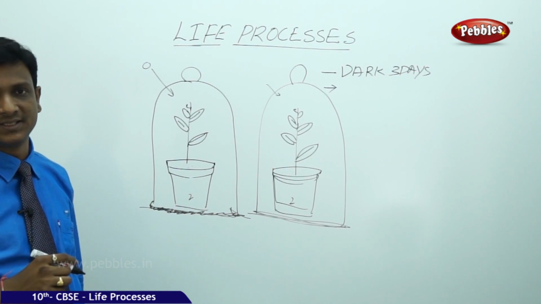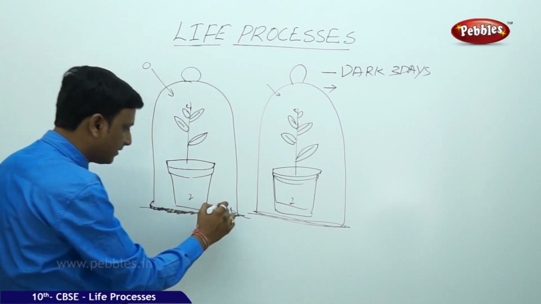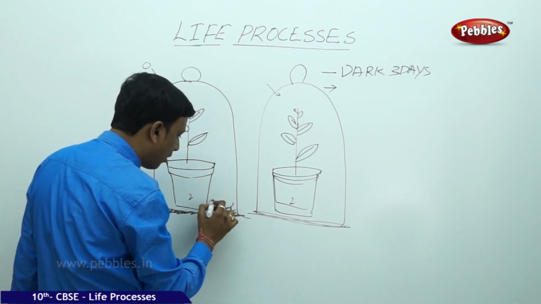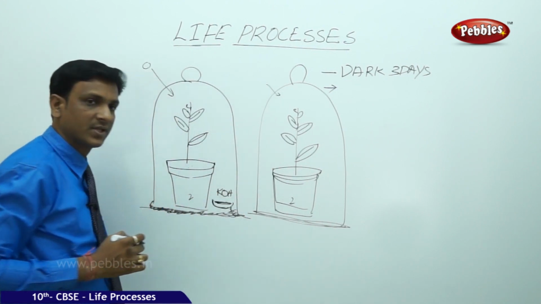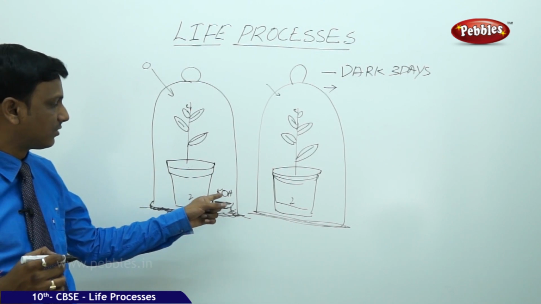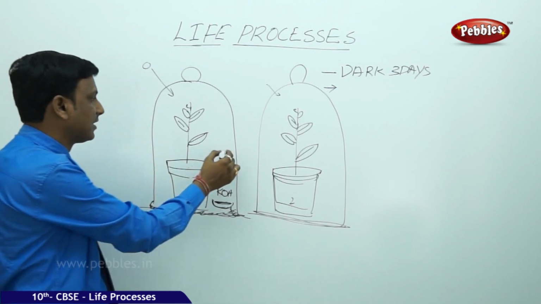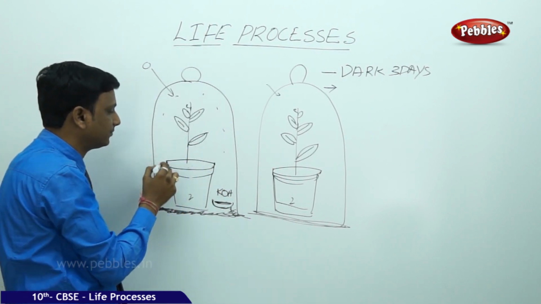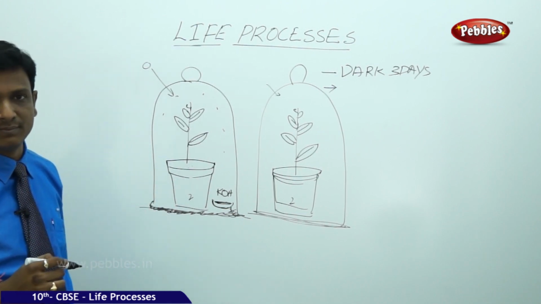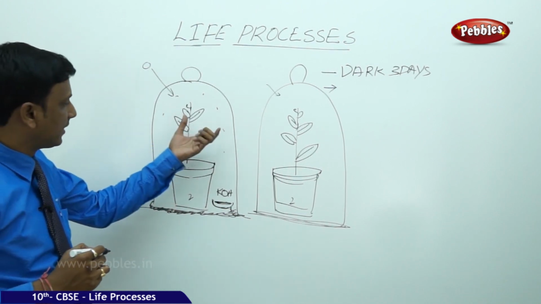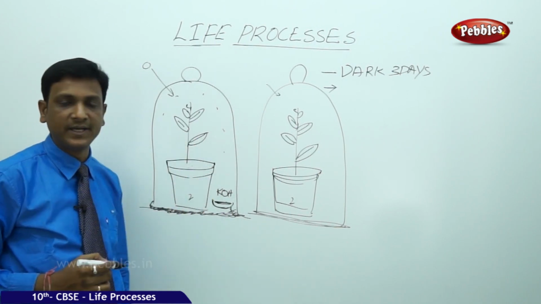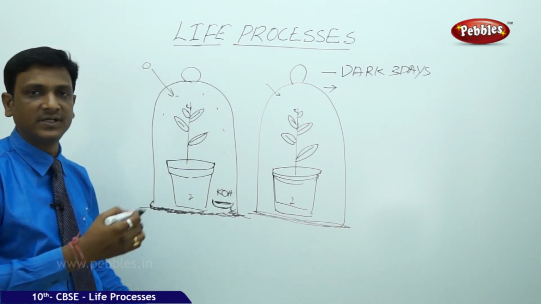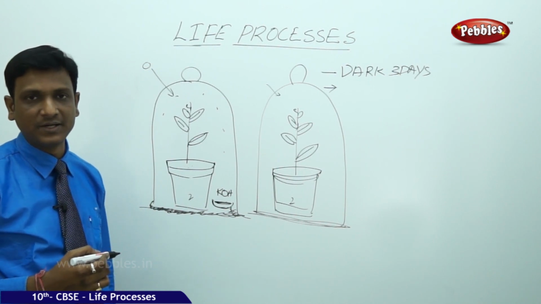Yes, you are correct. That is the reason why we keep a small dish with potassium hydroxide crystals. What does this potassium hydroxide do? It absorbs the carbon dioxide present in this room, in this bell jar. So the carbon dioxide is absorbed by this. So there is no carbon dioxide available for this plant to carry out photosynthesis. You kept it in sunlight for a few hours, some 5 to 6 hours.